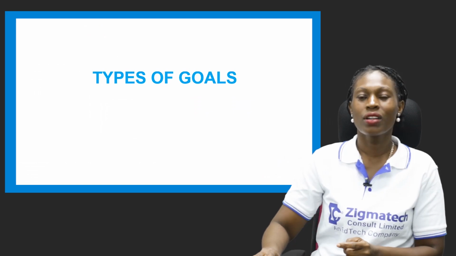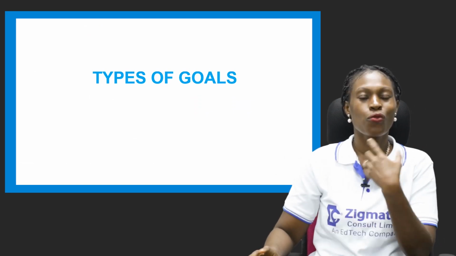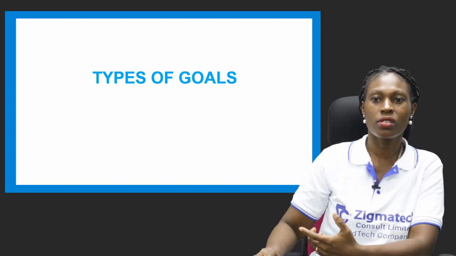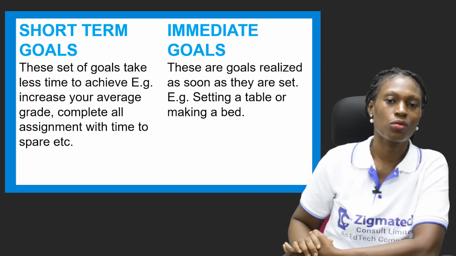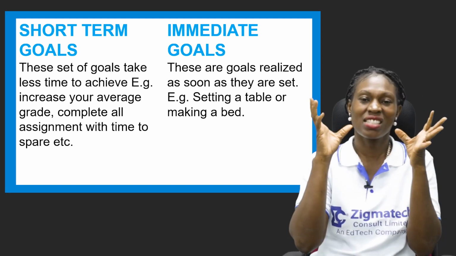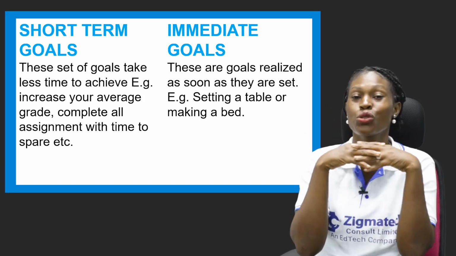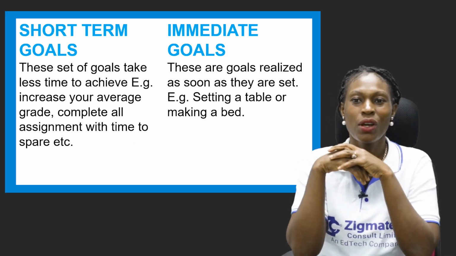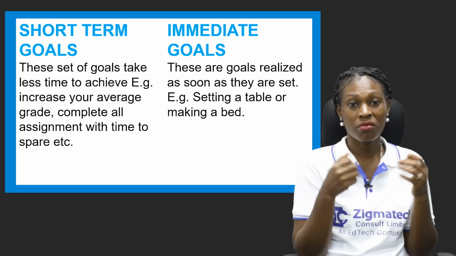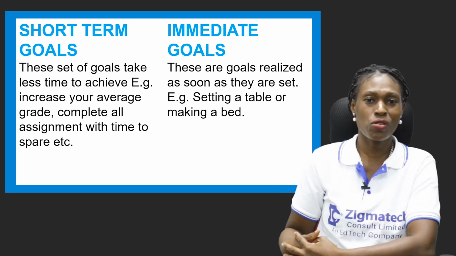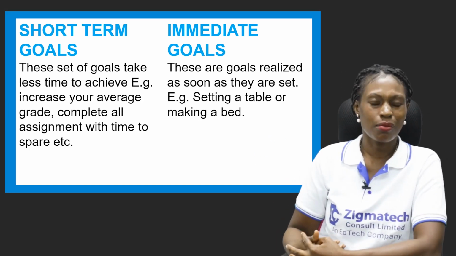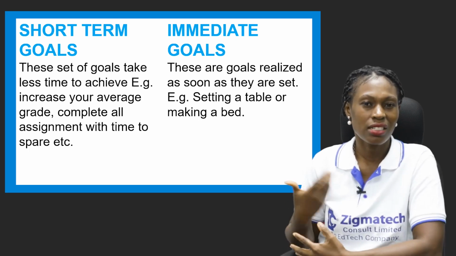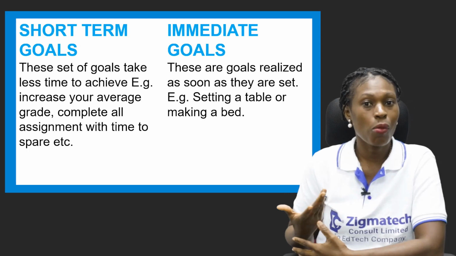Now let's move on and look at the types of goals that we have. Yes, we have different types of goals. Now we have the short-term goals. Short-term goals, just as the name says, short-term goals. Now they do not take time to achieve. You set them and immediately you're doing them. This could be that as a student you need to increase your grade. Maybe you aren't doing so well. By this next exam, I'm going to try and do well. I'm going to try and read and actually make sure I come up with good grades.